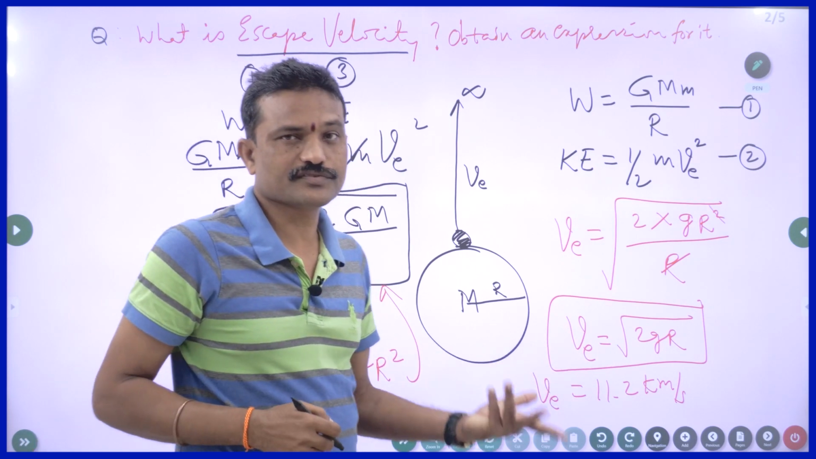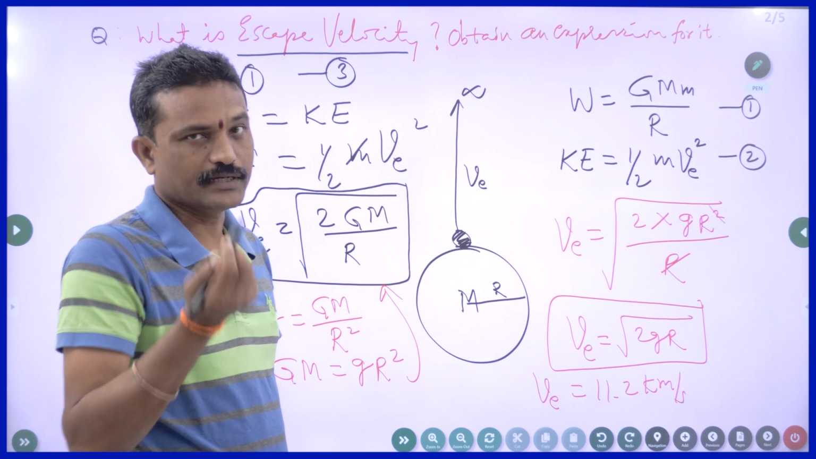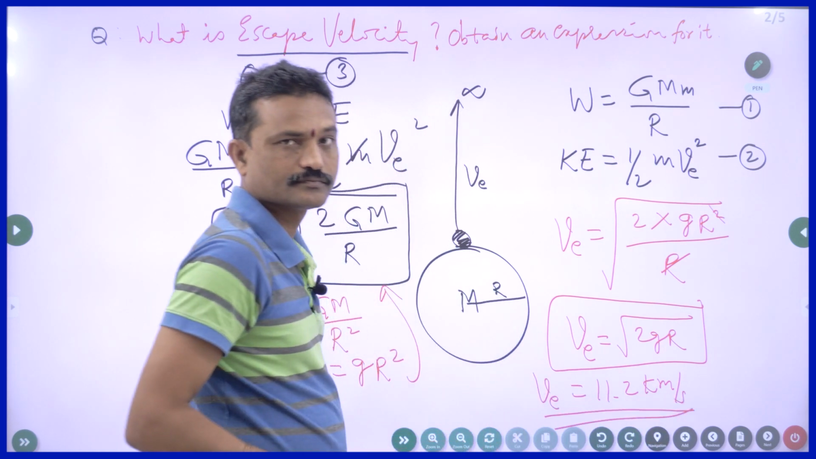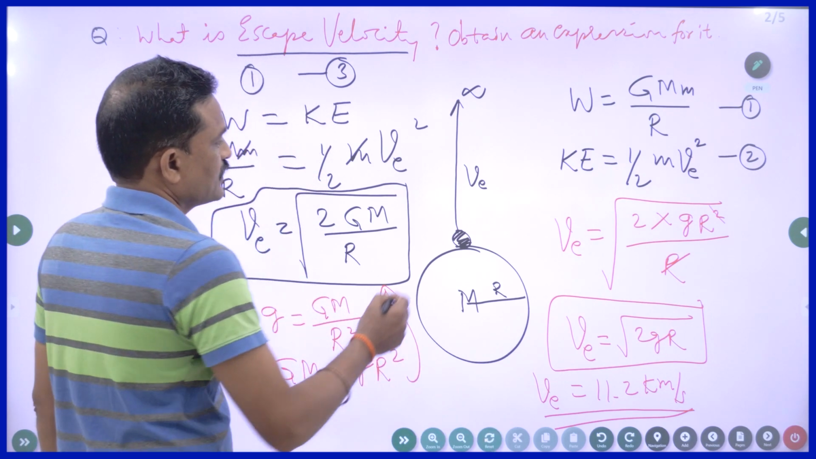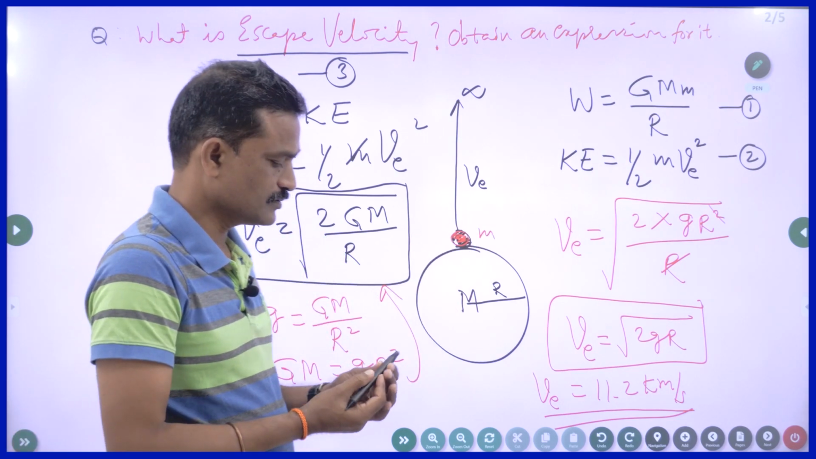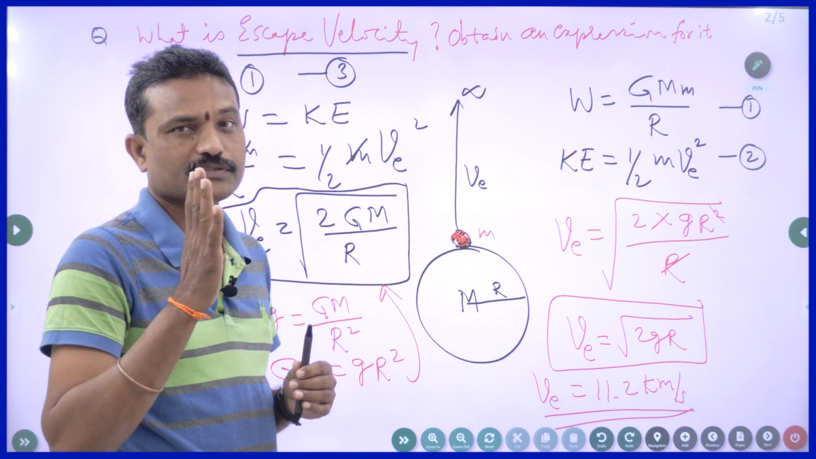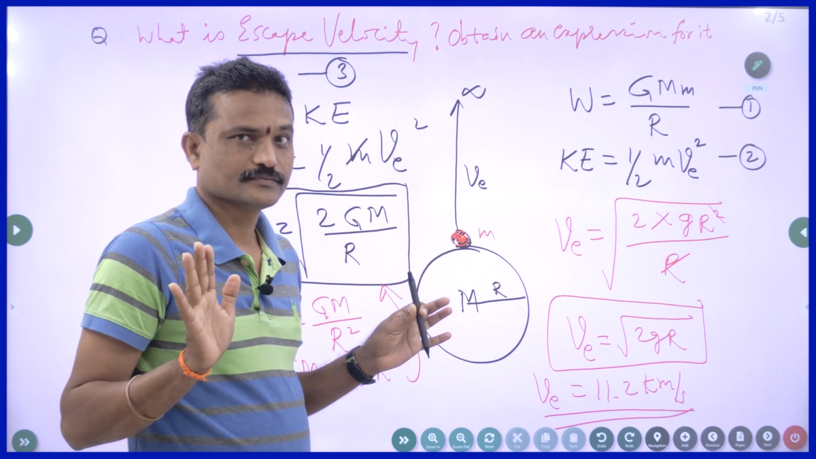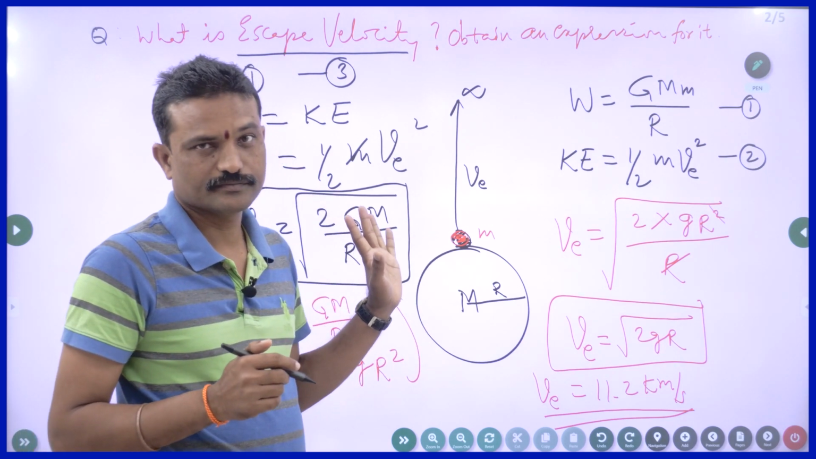Then who will give this much of speed? In general, we send rockets. We send satellites with the help of rockets. So rockets can impart this much speed. So the value of escape velocity does not depend on the mass of the object which is being thrown. So if you want to throw a rat into the space, if you want to throw an elephant into the space, for both of them, the value is 11.2 kilometer per second. So escape velocity is not going to be altered with the mass of the object.